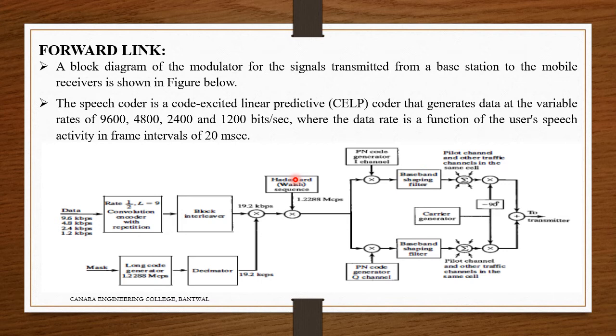Out of that 64 channels available, it is going to divide into two Hadamard sequences, one at the transmitter and the other at the receiver, and one channel is used for paging purposes. Hence 61 channels are used for allocation to different users. Out of 64, one for the transmitter, one for the receiver, one for paging, and 61 channels are used for allocation to different users.